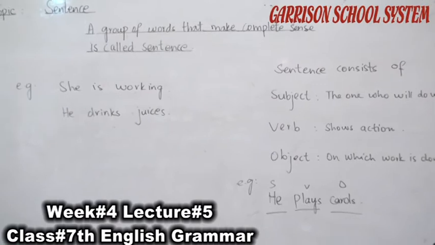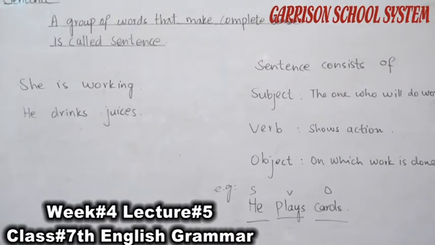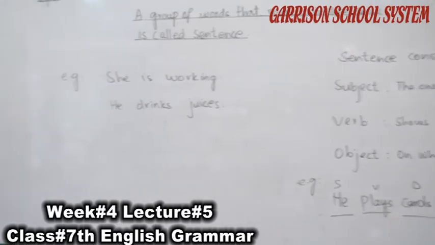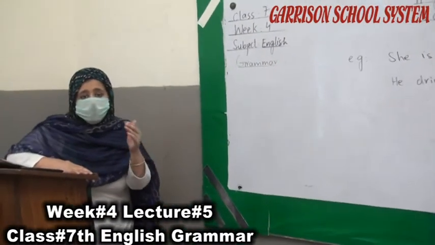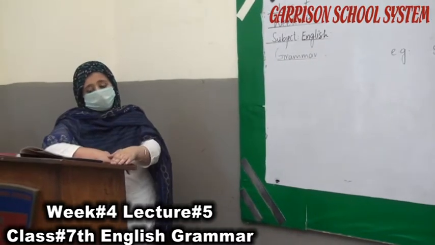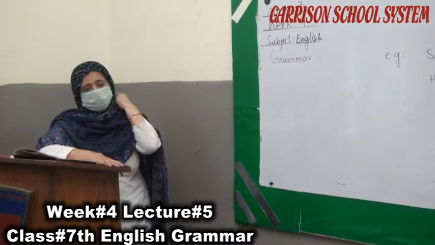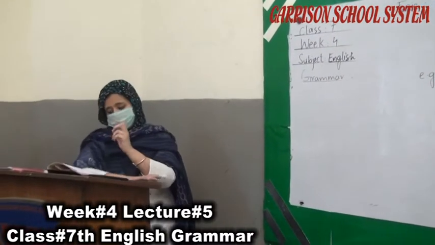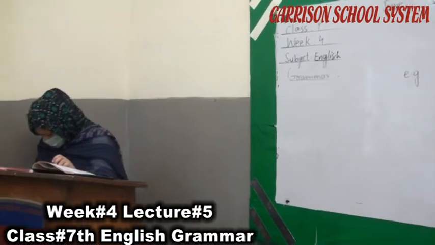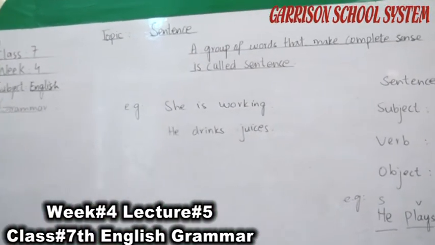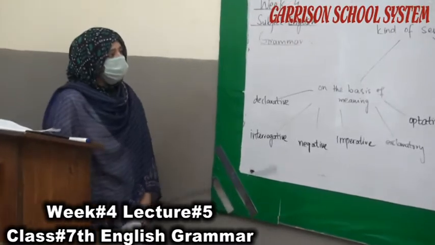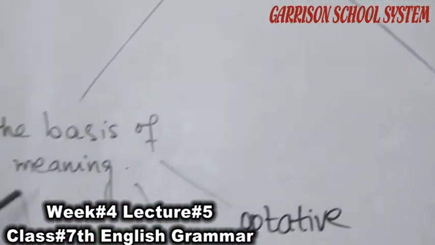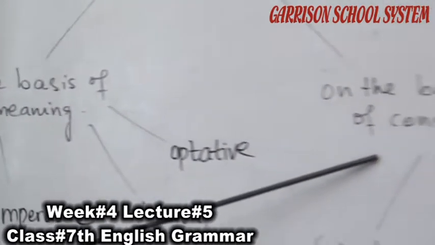Now we will discuss the kinds of sentences. There are 4 main kinds of sentences. Sentences are divided on the basis of their meanings and on the basis of their construction. So we will discuss the kinds of sentences first on the basis of their meaning, and then on the basis of their construction. There are 2 main divisions: on the basis of meaning and on the basis of construction.